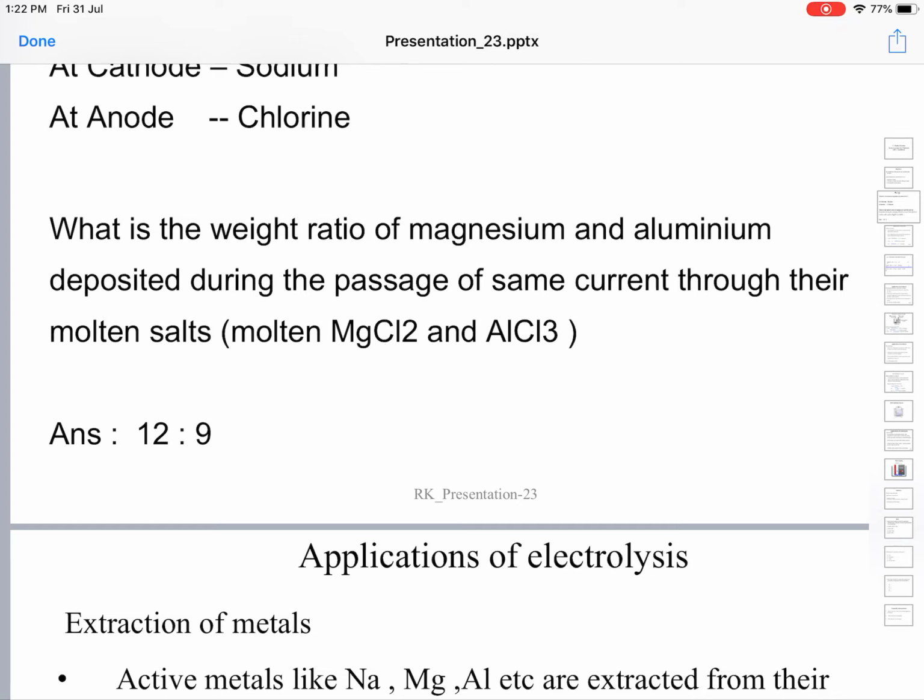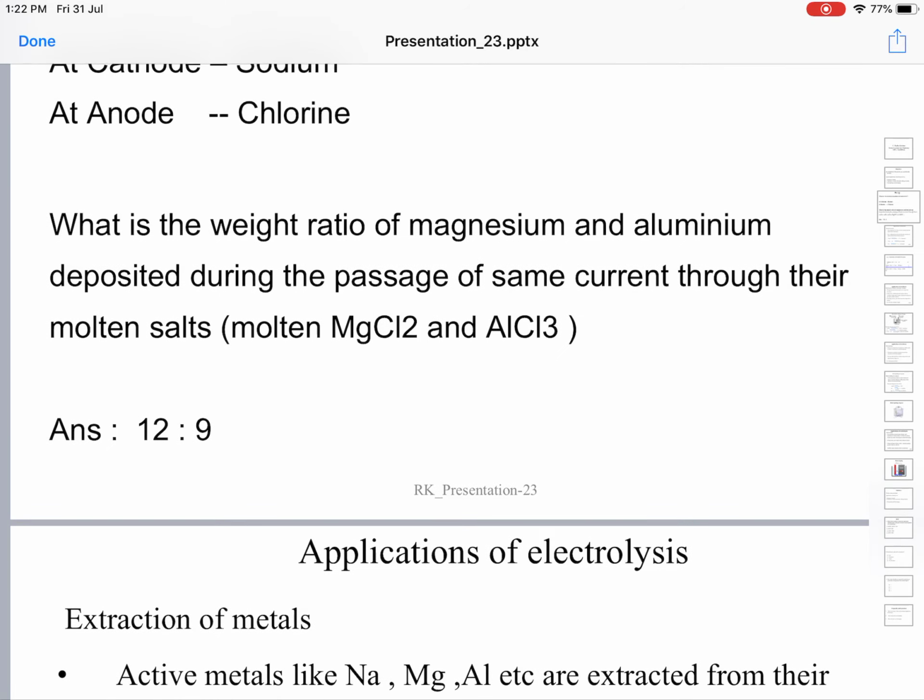Here in this problem we have sent 1 Faraday of electricity through molten magnesium chloride and molten aluminium chloride. When electricity is passed through molten MgCl2, magnesium metal is deposited at the cathode.